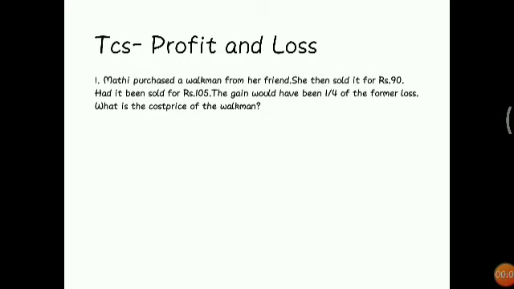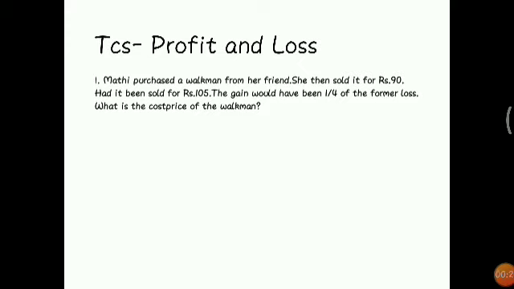Okay friends, the first and foremost topic in TCS is profit and loss. Profit and loss has a lot of questions. I will take up only 10 questions. In these 10 questions, we are seeing the first question. First, I will just read out the question, you will understand the concept, and then we will go for the step-by-step explanations. Okay friends, let's start with the first question.